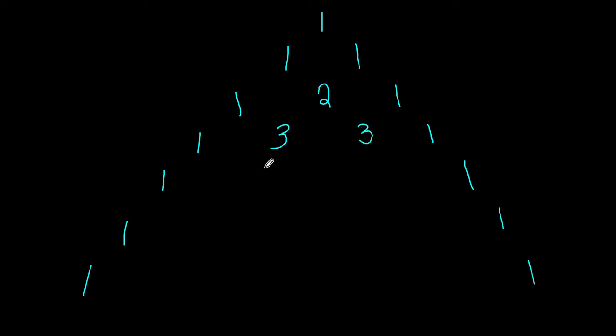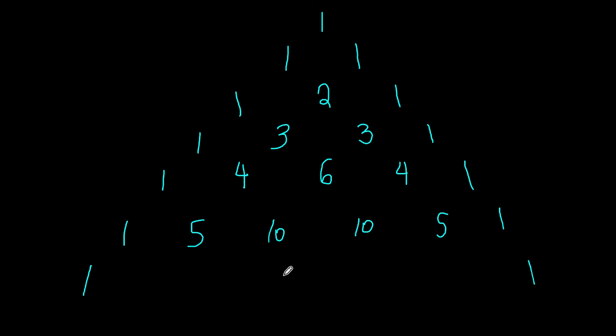Next is the row after that. 1 plus 3 is going to give us 4. 3 plus 3 is going to give us 6. 3 plus 1 is going to give us 4. And then on the next row, 1 plus 4 is going to give us 5. 4 plus 6 is going to give us 10. 6 plus 4 is going to give us 10. 4 plus 1 is going to give us 5.